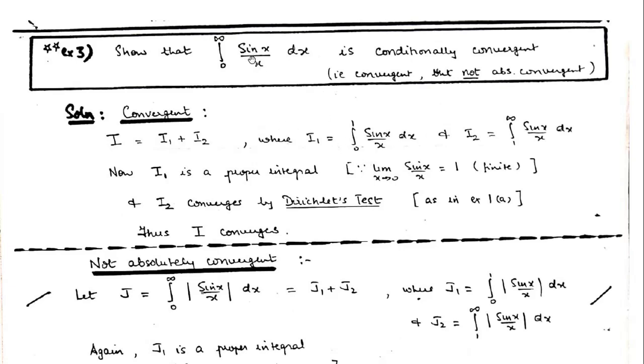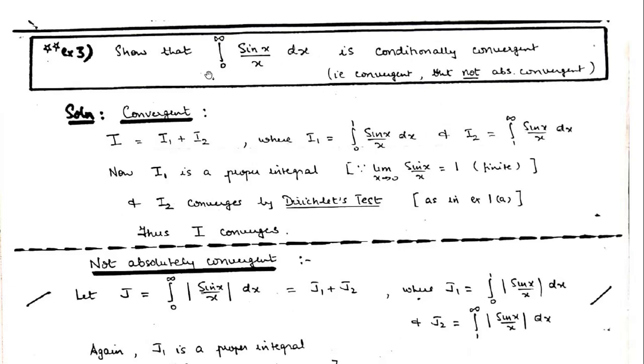So here as x tends to 0, we have to find out what the value is. The value is 1, so it's finite, so it's bounded. So the function is bounded in the whole interval, but the upper limit is tending to infinity. We can separately deal with this integral from 0 to 1. This is a proper integral, so no need to worry about that. It's convergent, giving a finite value. So the whole behavior of this integral depends on the behavior of the integral from 1 to infinity, because this part is not going to play any role in convergence or divergence.